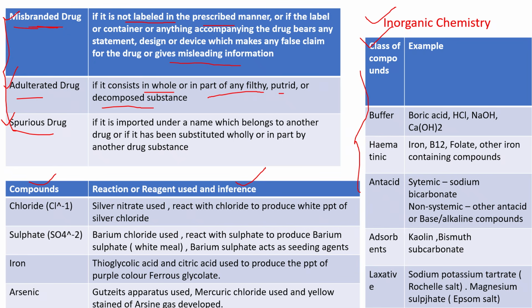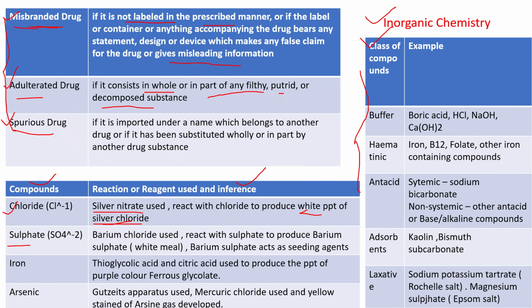So first, limit test, chloride. For chloride, what do you have to use? Reagent silver nitrate, which reacts with the chloride to produce a white precipitate of silver chloride. Opalescence will be there, white in color, of silver chloride. That's the chloride test. Next, sulfate.